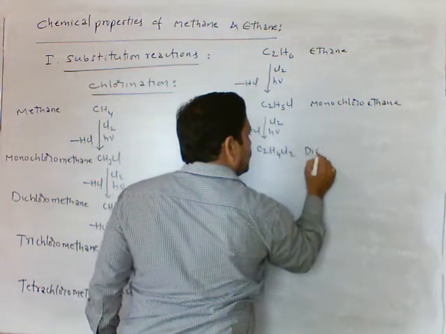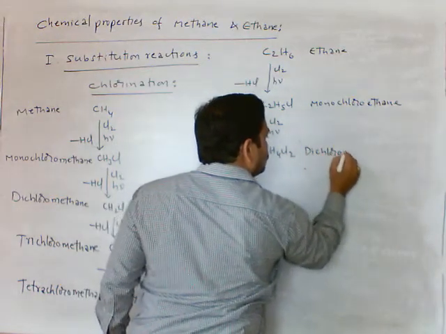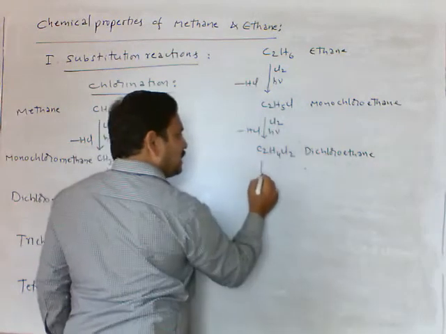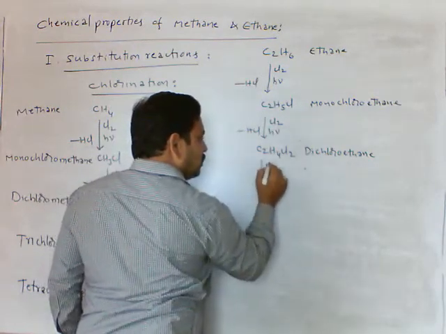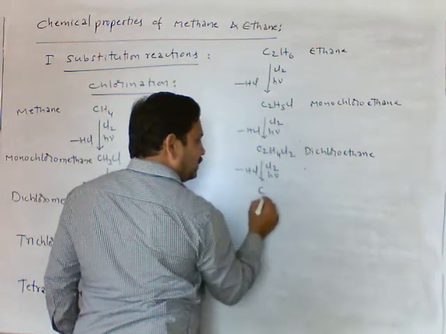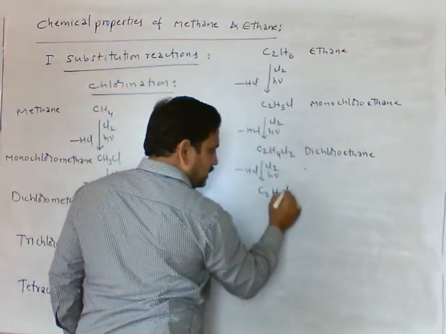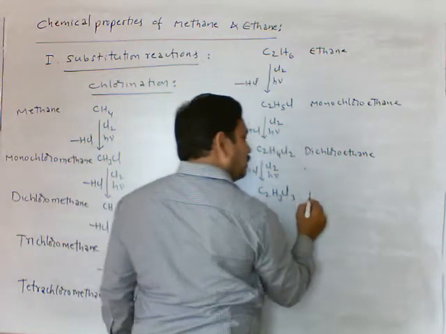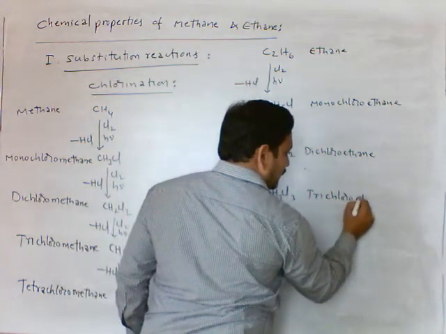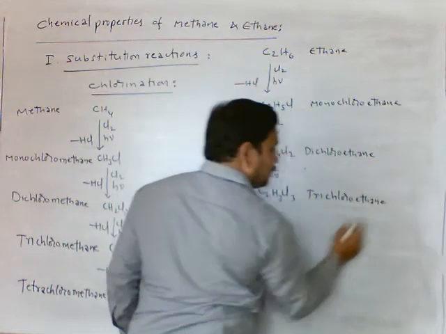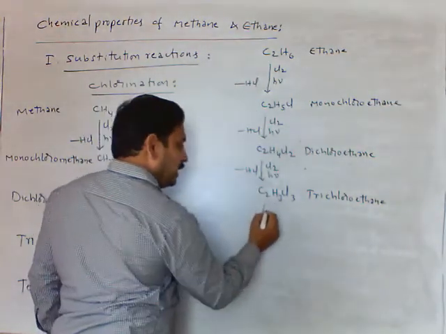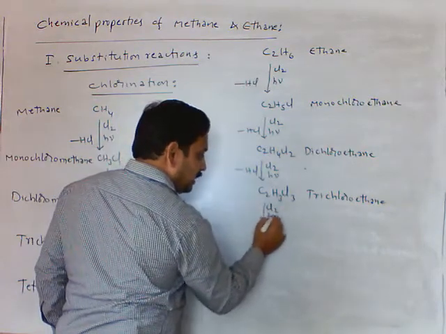It is dichloroethane. Next one is further chlorination in the presence of sunlight, we get C2H3Cl3. Three chlorines we have, that is trichloroethane.